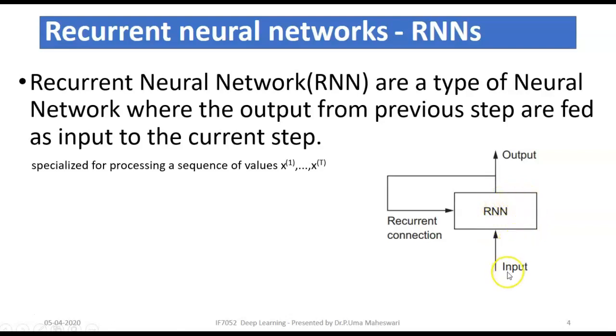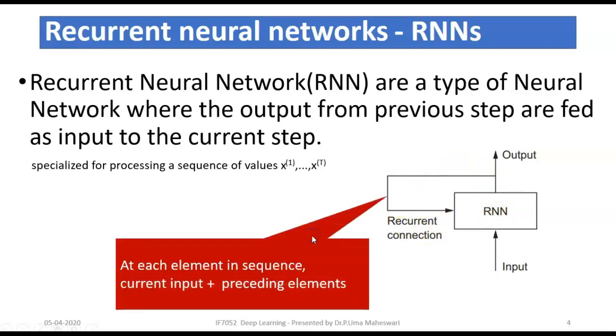Look here, there is one input and this input produces an output. The RNN takes not only the current state input, it also takes the output of the previous step. This is what we call recurrence. So each element in the sequence has two inputs: one is the current input, and another is the output of the preceding element. This is the basic concept behind the recurrent neural network.